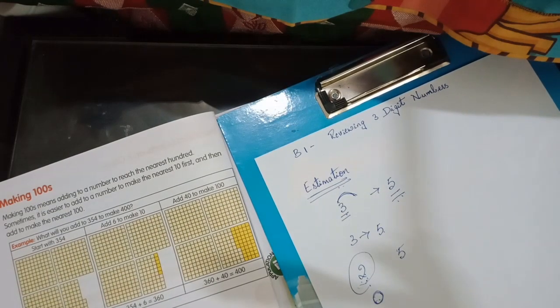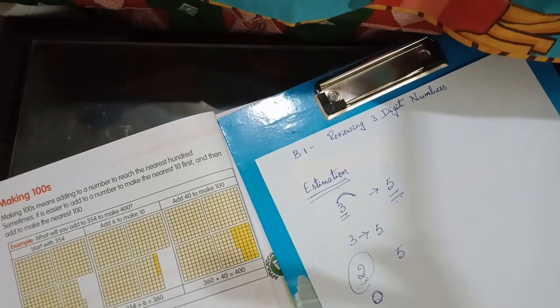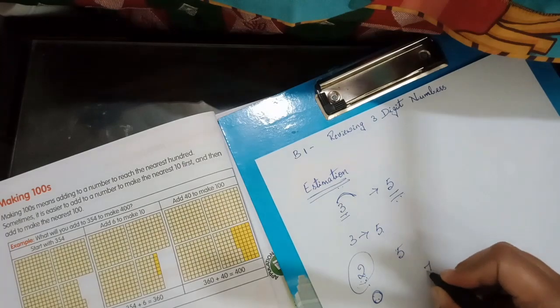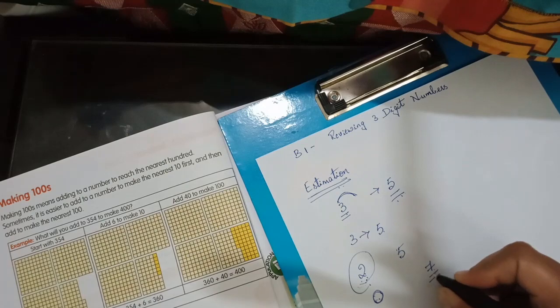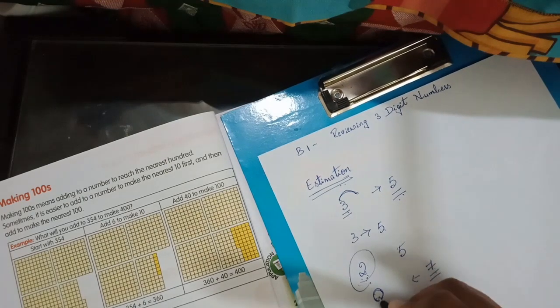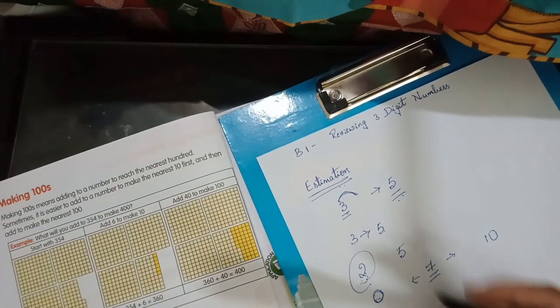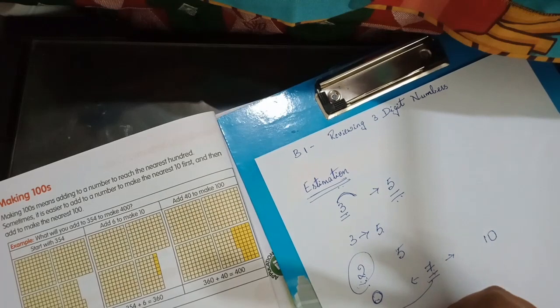When I ask you to round off to the nearest tens, say round off 7 to the nearest tens, is 7 close to 0 or close to 10? Let us see. 7 is 7 steps away from 0.